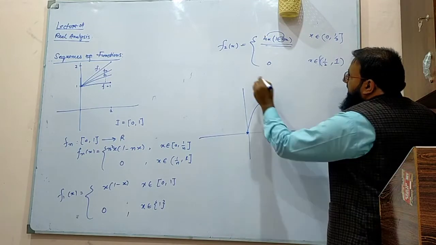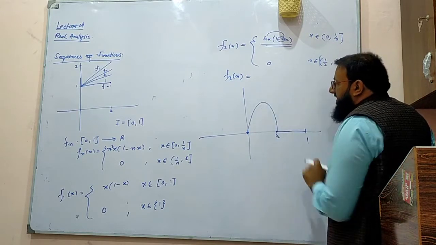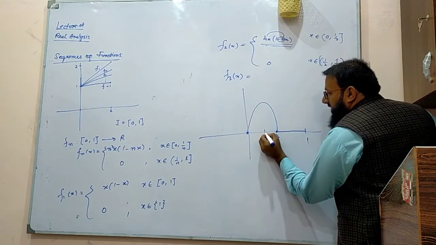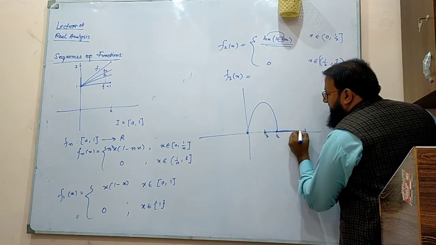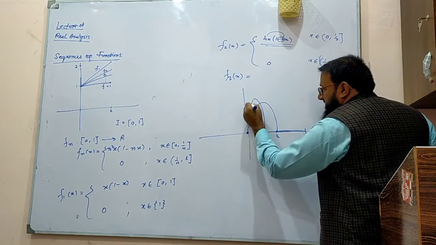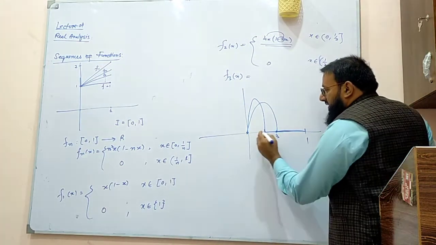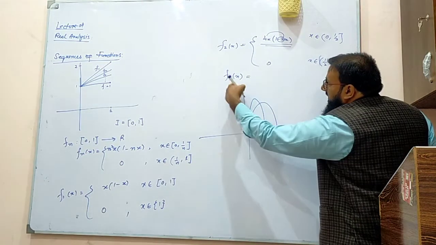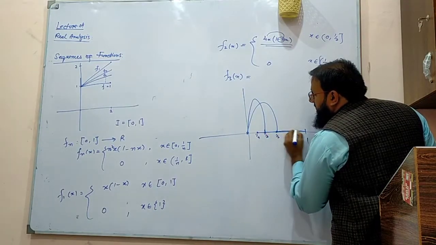Similarly, when you take f3 of x, I'm not going to do the exact thing, but I'm going to tell you, take 1 over 3 here. From here to here, your function would be 0, but in this interval, it will look somehow like this. If you take like f4, it means take 1 over 4. From here to here, it's going to be 0.